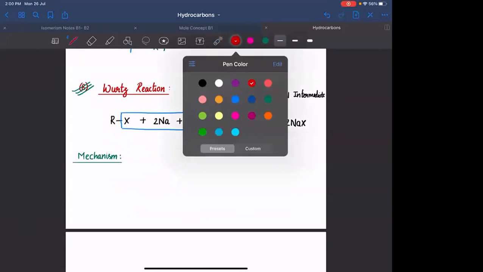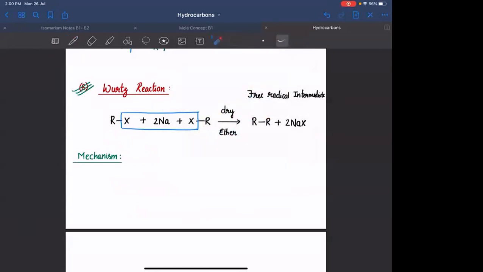If you are having sodium, first of all, let us observe one thing. The solvent in which we are carrying out this reaction is dry ether. Ether is a non-polar solvent. Sodium is very reactive metal. Whenever you add sodium to water, you will have explosion. Sodium being highly reactive, the reaction is explosive. So we should not use water. I am using dry ether.